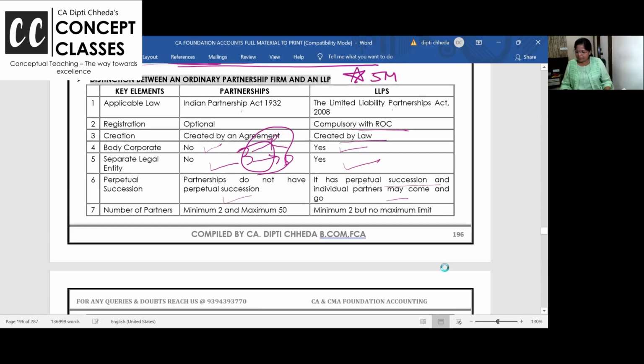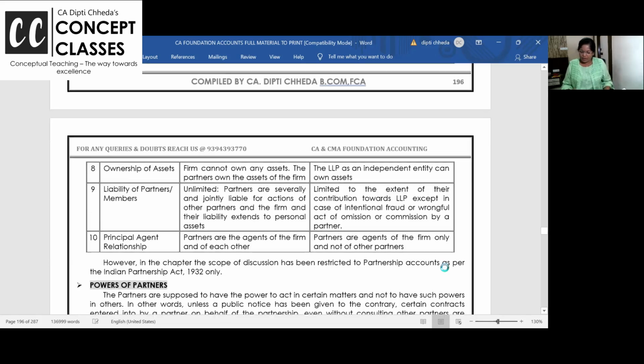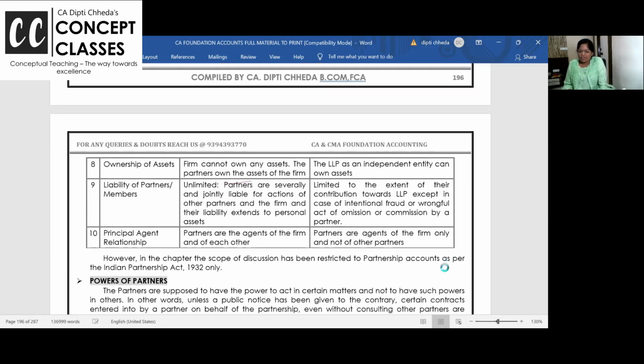In LLP, minimum 2 is there, but maximum no limit. That is why all the big CA firms are converting their partnership into LLP. Ownership of asset is in the partners' names as well, because partners are personally responsible. Meaning the firm is not separate. An LLP is an independent entity, so it will own the assets. In LLP, assets don't belong to partners. Right?